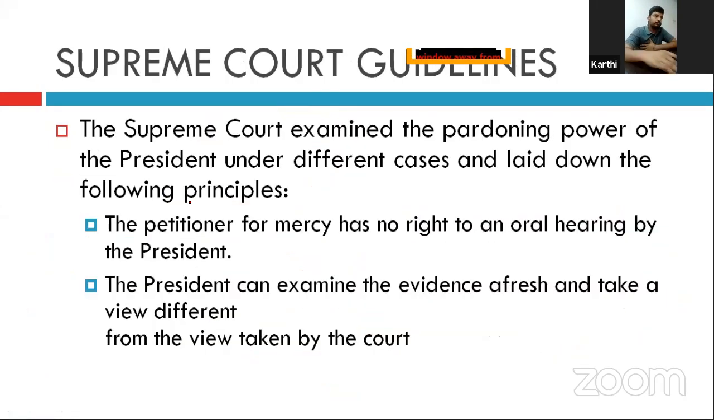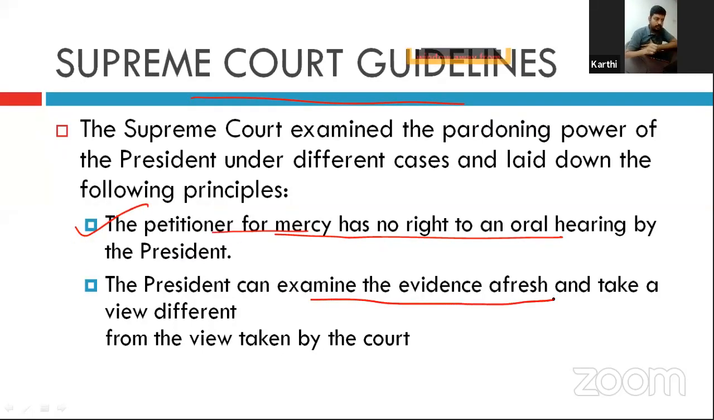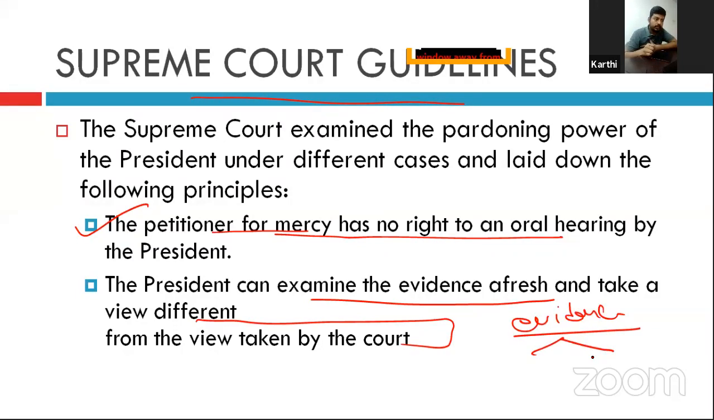So the Supreme Court has given a number of guidelines with respect to the pardoning powers of the president. On the mercy petition, the petitioner has no right to an oral hearing by the president. That is, one cannot demand time from the president as a right, okay? So the president can examine the evidence fresh and take a view different from that taken by the court. In the same evidence the court has used, the president can investigate and take a fresh view different from that of the court.